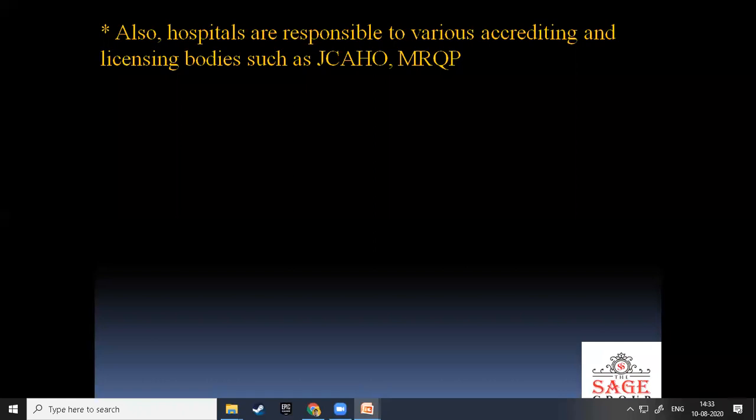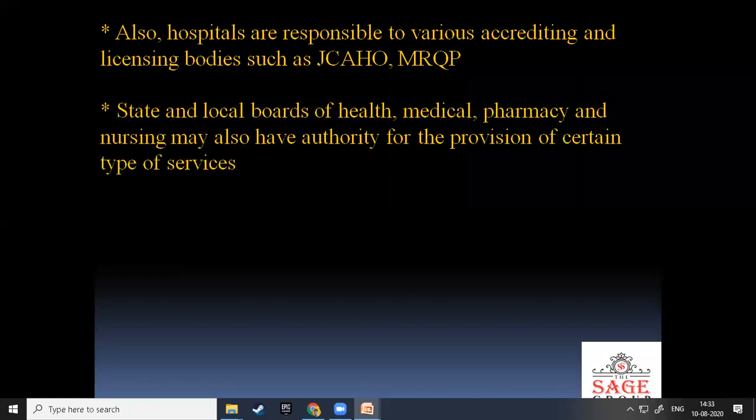The environmental department also gives a license to run the hospital. Environmental clearance is also required for running a hospital, whether a suitable position and suitable area are there or not. Like that, various agencies provide the license for running a hospital. State and local boards of health, medical, pharmacy, and nursing may also have authority for the provision of certain types of services.